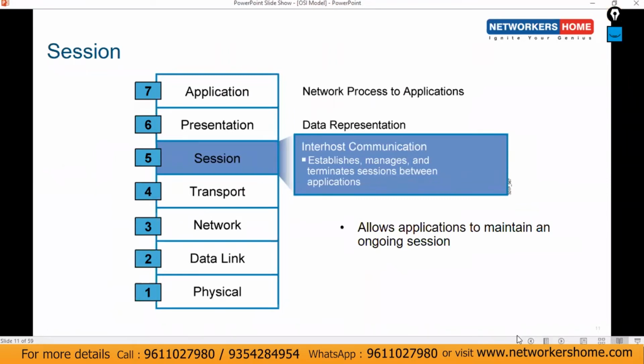So this is the session layer, which will establish, manage, and terminate the session between the applications. It also allows applications to maintain an ongoing session.